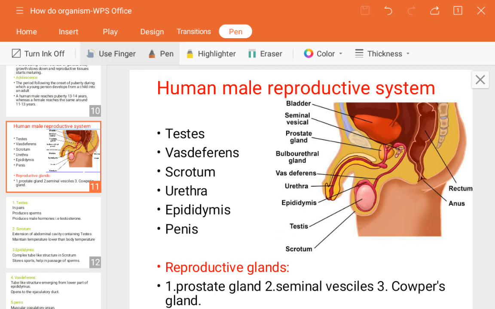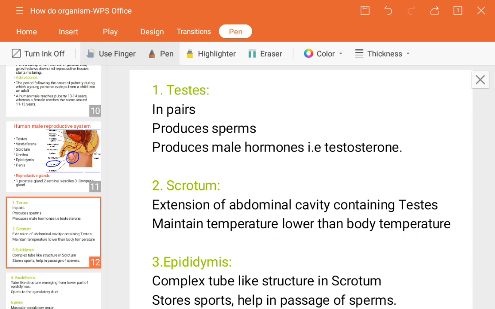So what are the testes? The baby pinkish colored portion here is the testes. They are in pairs, one on each side.